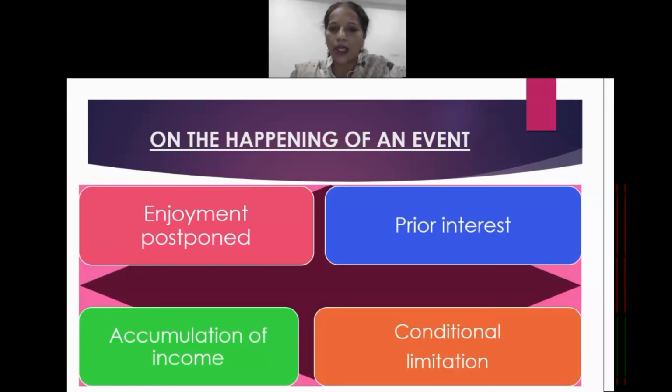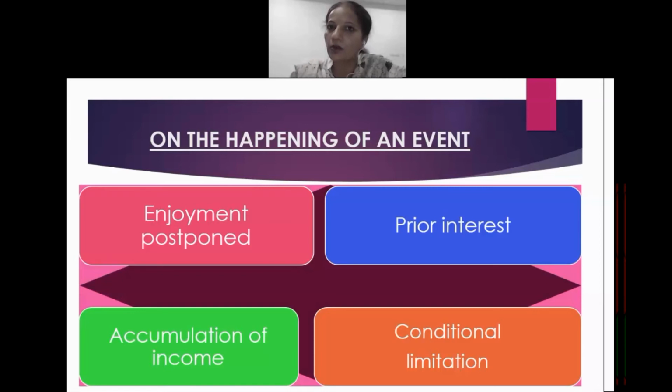So on the happening of the event inclusive of the enjoyment, suppose that event is going to take place in future, but enjoyment is postponed, as far as the interest in that particular property is concerned, it is complete. Next is a prior interest, because the vested interest is complete, but the person is going to get the enjoyment afterward. So till the time he becomes mature, in order to take the enjoyment of that particular property, a prior interest may be created, as we have seen that by virtue of section 13, one can transfer the property for the benefit of an unborn person.